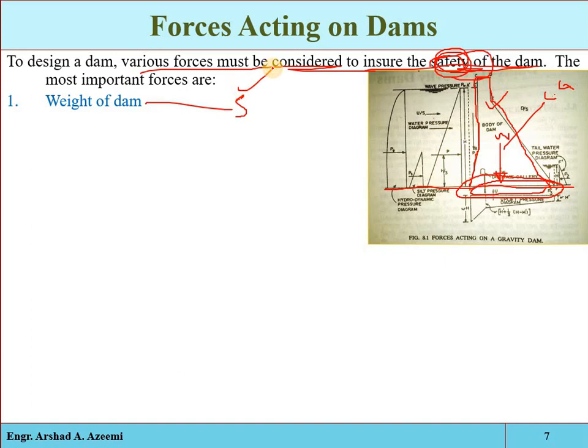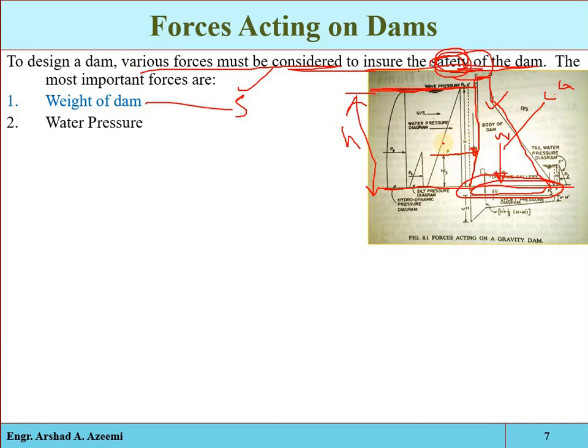Second, the main force acting on the structure is the water pressure. See, if we construct this obstruction and barrier in a natural waterway, the water will be ponded, and an artificial lake will be formed on the upstream side, which is called the reservoir. It will have some definite height. For example, that is the height of the water in the reservoir. Due to this standing water, it will exert some pressure on the structure, which is called the water pressure, and this is the major force acting on the dam.